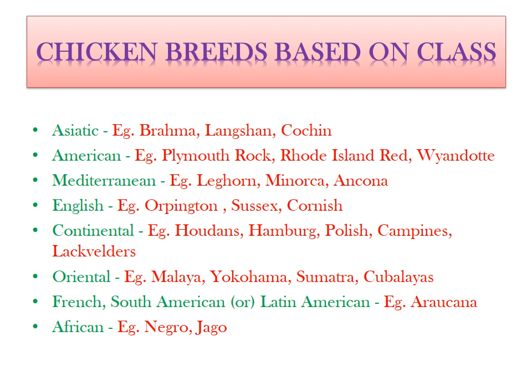Mediterranean countries means those around the Mediterranean Sea, such as Italy, Netherlands, etc. Then the English class contains Orpington, Sussex and Cornish. Then there are the Continental, Oriental, French, South American or Latin American classes as well as African.